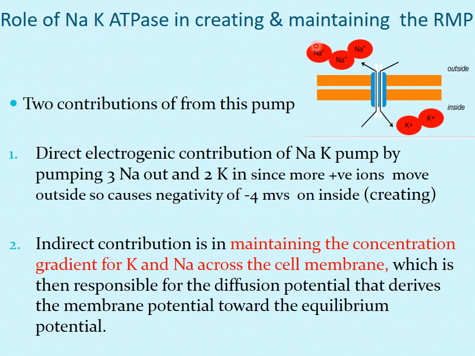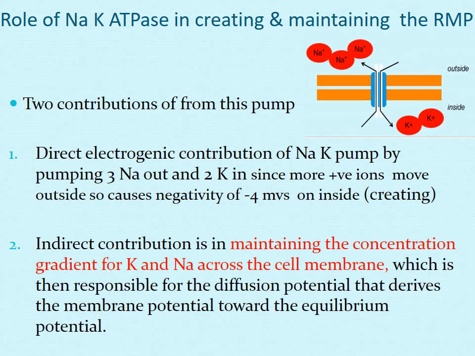So more positive ions are going out as fewer positive ions are coming inside. It creates a slight degree of negativity inside, about minus 4 millivolts.